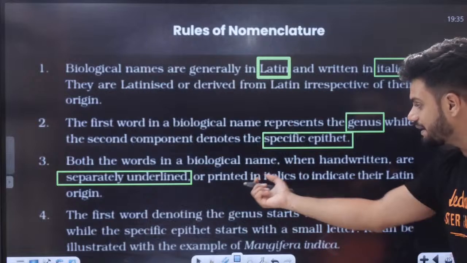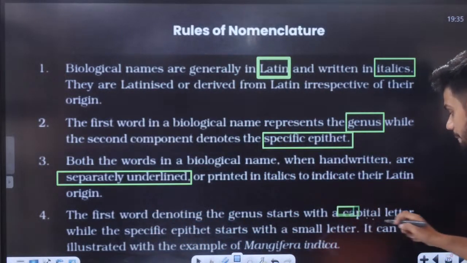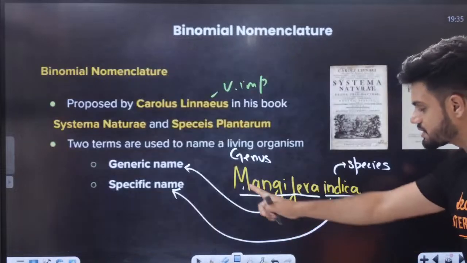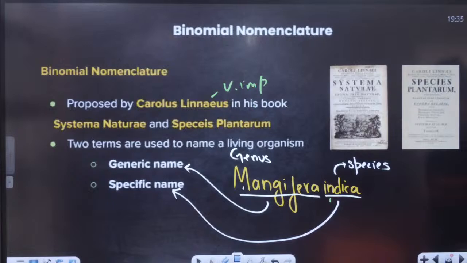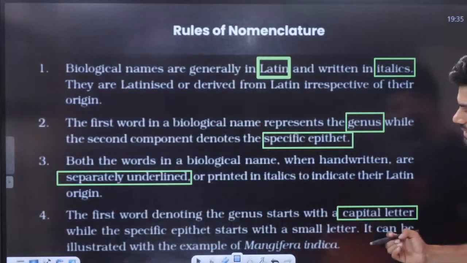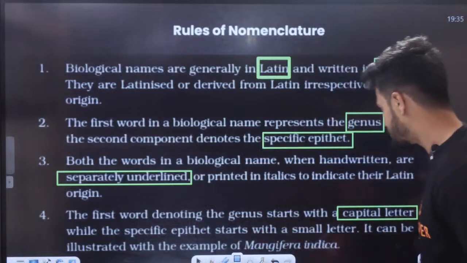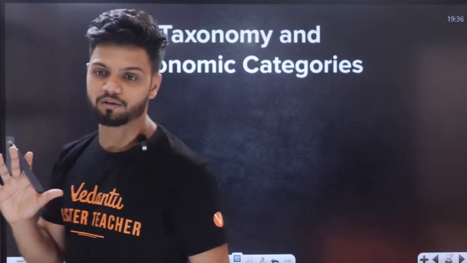Okay. Or printed in italics. The first word denotes the genus, starting with a capital letter. See, Mangifera capital, species small. Okay. While the specific epithet starts with a small letter, it can be illustrated with the example of Mangifera indica. Done. That topic is also over now.